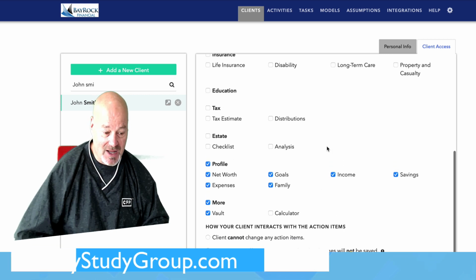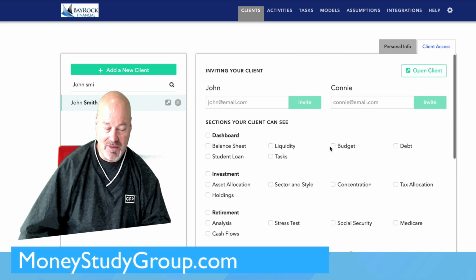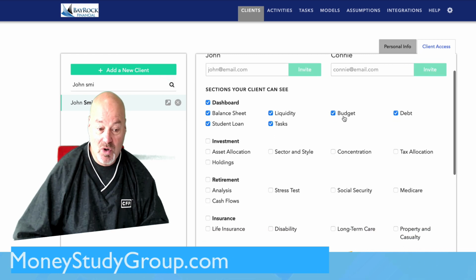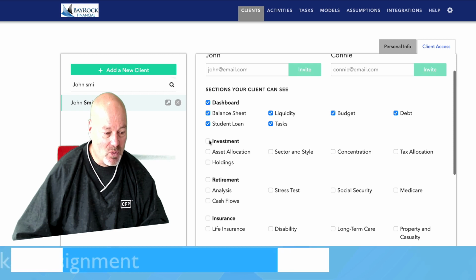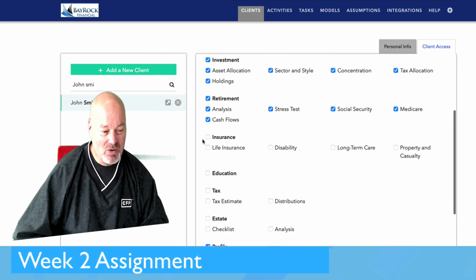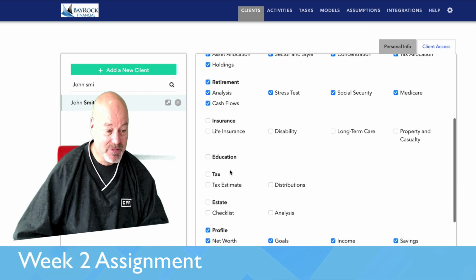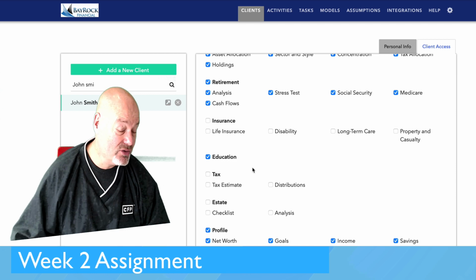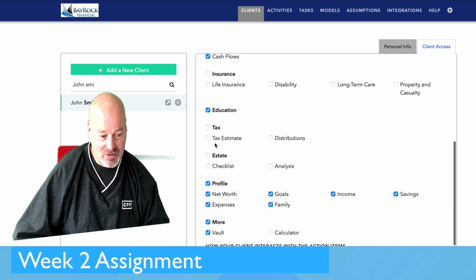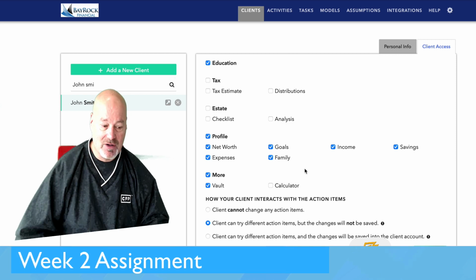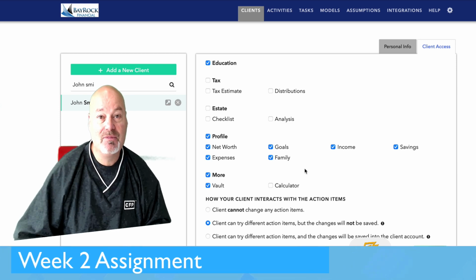And that's fine for now, but once you've completed this, I'm going to go in and give you access to a dashboard where you're going to have a budget, and we're going to work on investments, and we're going to do some retirement analysis. We won't do insurance, not this semester. We'll do education because that's where you would put in your education loans, so that's coming. We won't do tax estimate or estate, but all of this information is going to be part of your plan after you hit the complete button.